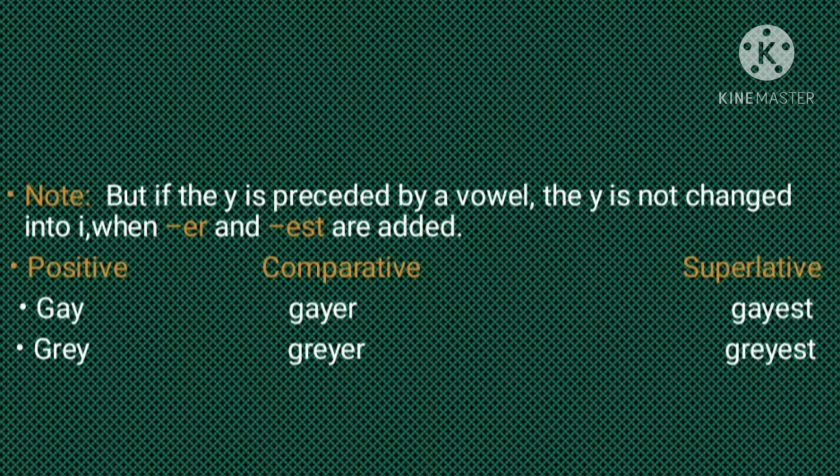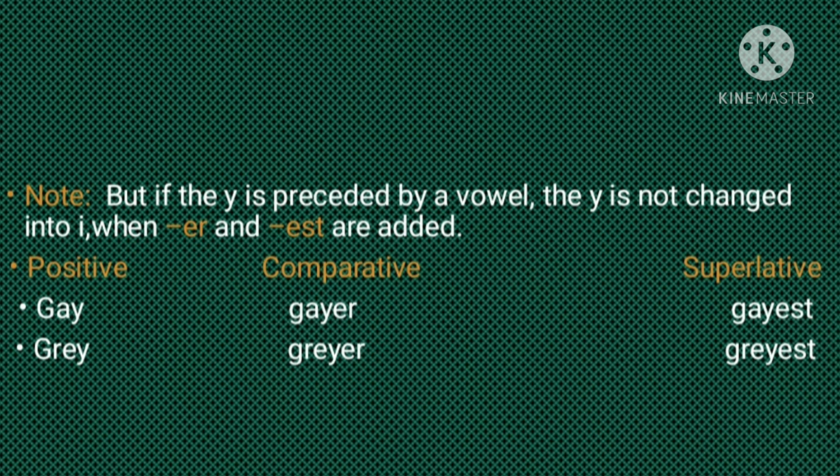Now here, children, you need to understand one more thing. The positive degree adjective ends with Y, but here it is preceded by a vowel A. What do we mean by preceded? Before Y, if a consonant is coming, we change it. But here the vowel is coming before Y, so the Y is not changed into I when ER and EST are added.